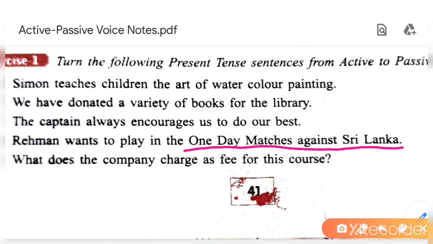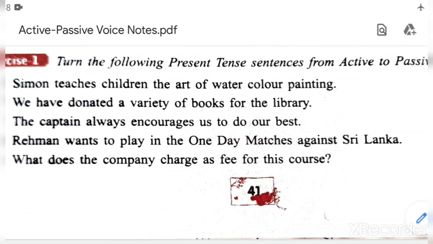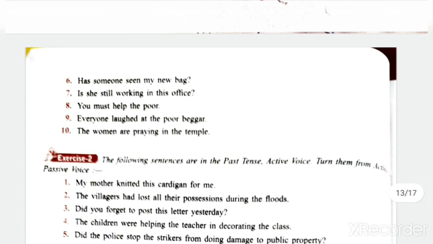Okay. One-day matches against Sri Lanka are wanted to be played by Rahman. Understood? Then the fifth sentence I will explain after explaining the WH questions. Understood? See, questions are given. These are the sentences I will explain, then you will understand.